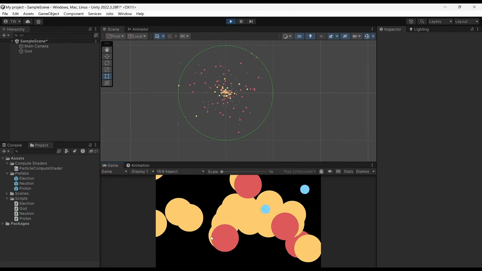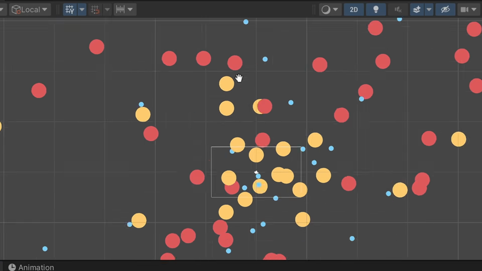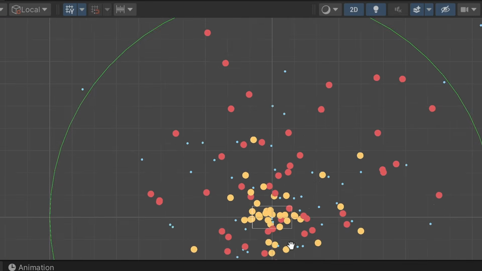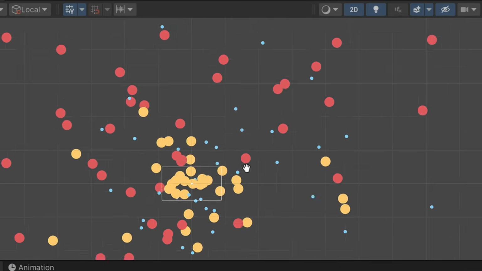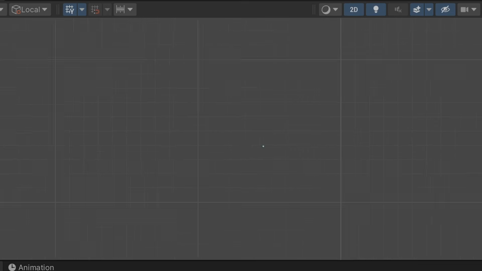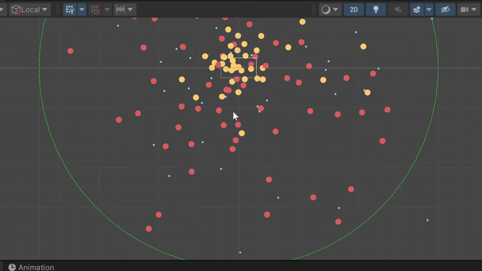How many particles can we support? Now that's chaos. Perfect, perfect. This is kind of like plasma, though. If you want to know what plasma looks like, it probably looks something like this. Kind of like a soup, just a soup of particles. Okay, but the electrons are actually going so fast that they're going outside of the bounds. They're going way too fast. Okay, but that's what we got right now.